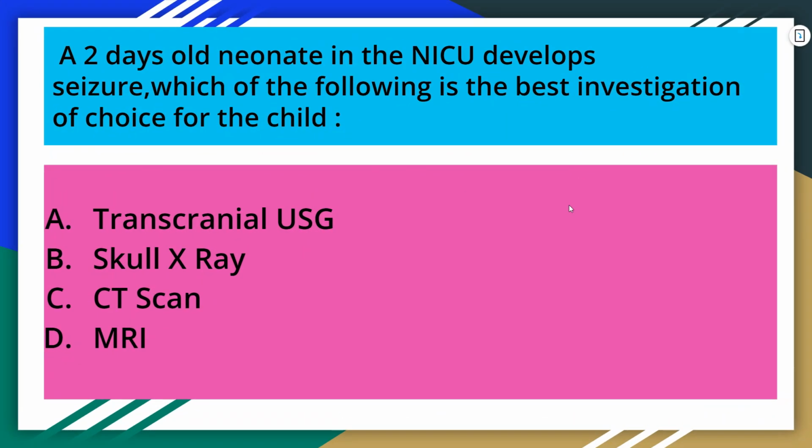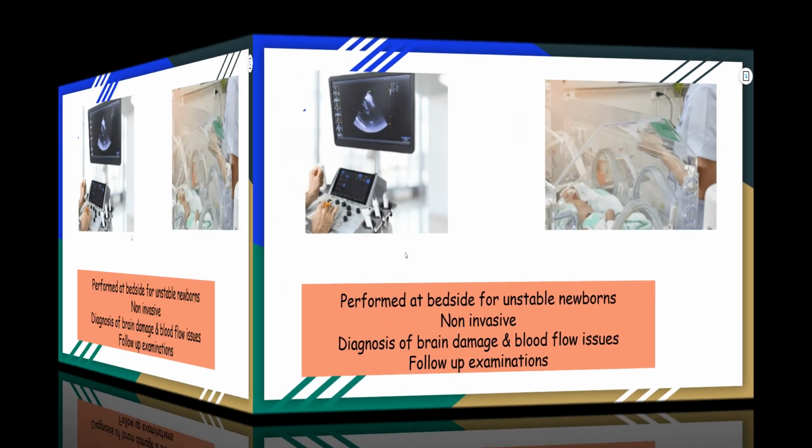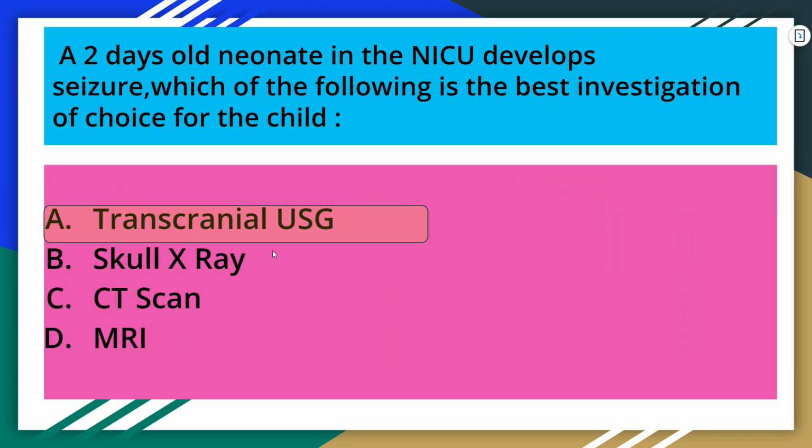A 2 days old neonate in the NICU develops seizure. Which of the following is the best investigation of choice for the child? Transcranial USG, skull X-ray, CT scan or MRI. If you compare all these, skull X-ray is not going to give us much information. CT scan and MRI, both of them will require transfer of the newborn to the radiology department. While considering transcranial USG, it is the preferred imaging technique for neonatal seizure in the NICU because it can be performed at bedside, which is especially important for unstable newborns. It is a non-invasive procedure that can help identify brain damage and blood flow issues, and it can also be used for follow-up examinations. So the correct answer to this question is option A, transcranial USG.